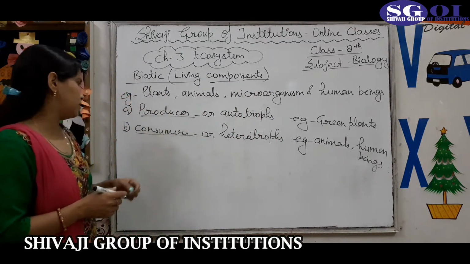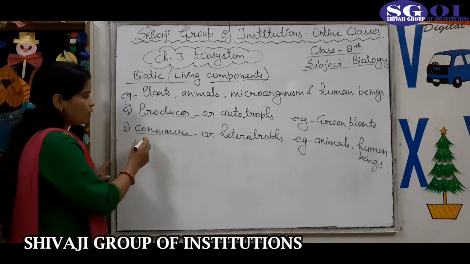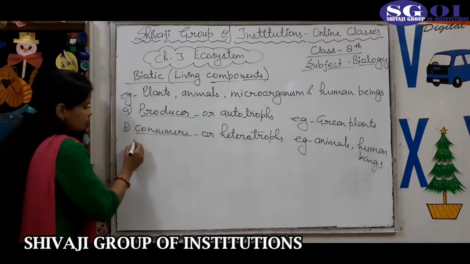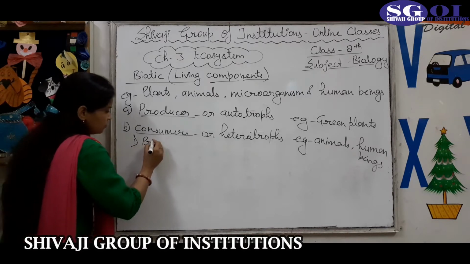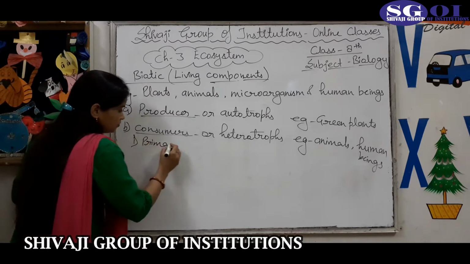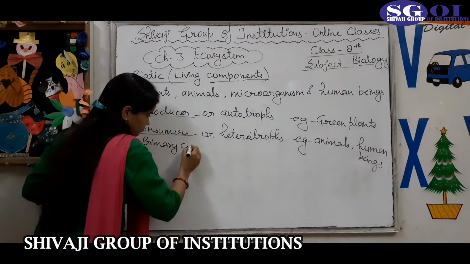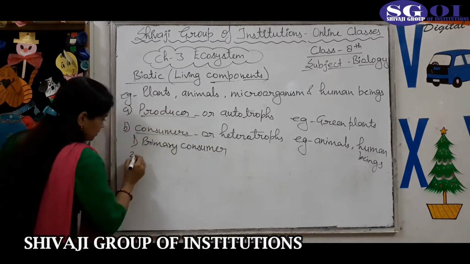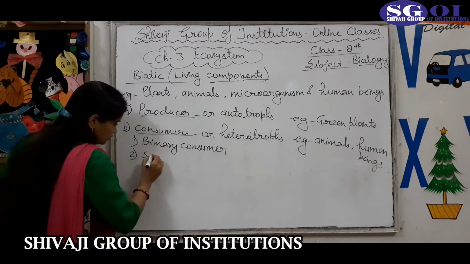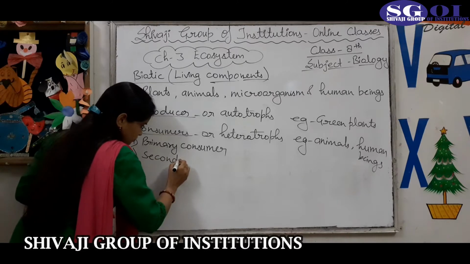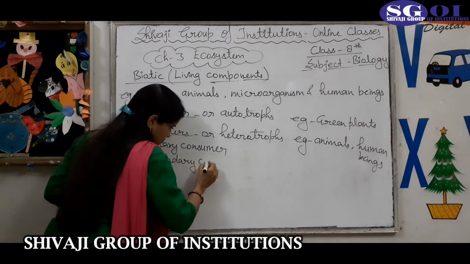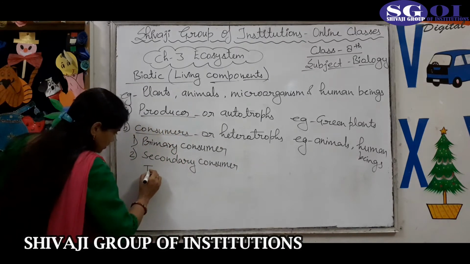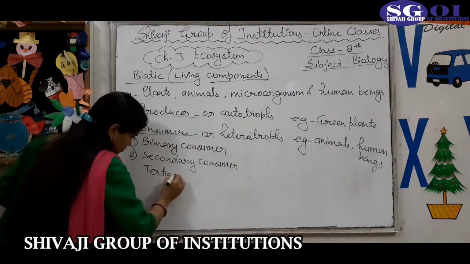Animals are heterotrophs or consumers. Now these consumers are also divided into three categories. First is primary consumer, second is secondary consumer, and third is tertiary consumer.